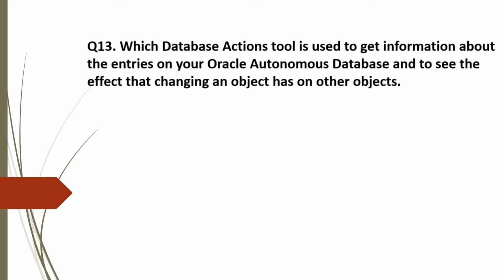Question 13. Which database action tool is used to get information about the entries on your Oracle Autonomous Database and to see the effect that changing an object has on other objects? And the options are A. Data load, B. Catalog, C. JSON and D. Data insight.